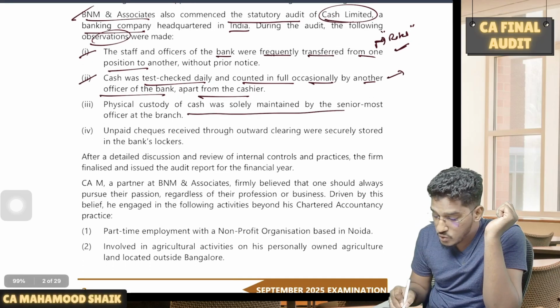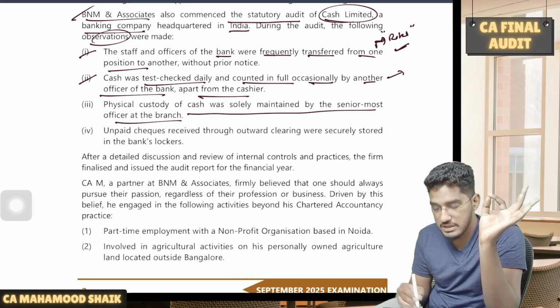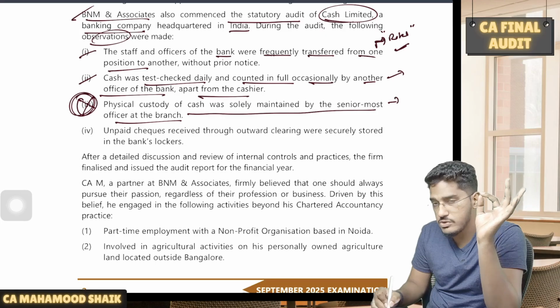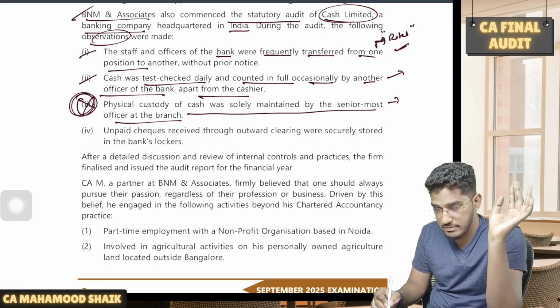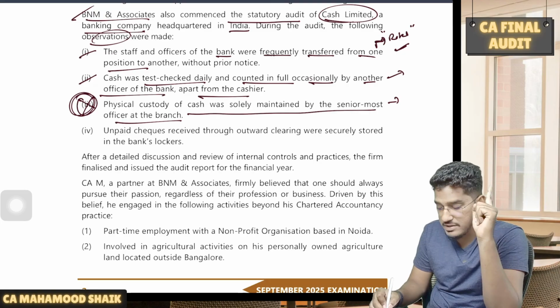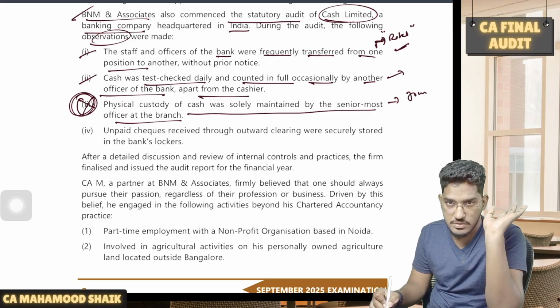Physical custody was solely maintained by the senior most officer at the branch. One of the most important points here, there is a huge lapse. Why? Because if you see the audit of the banks, even in the marathon also I have covered, one of the first and foremost internal controls which they say in the area of cash is cash should always be kept in joint custody of two responsible officers.